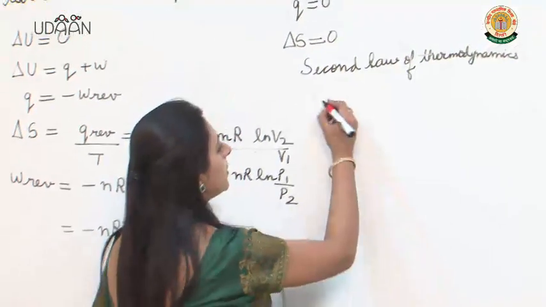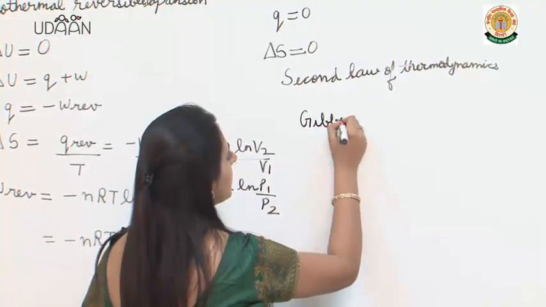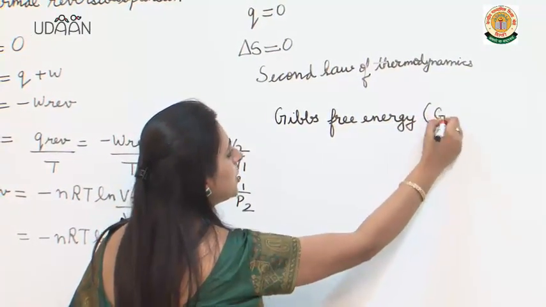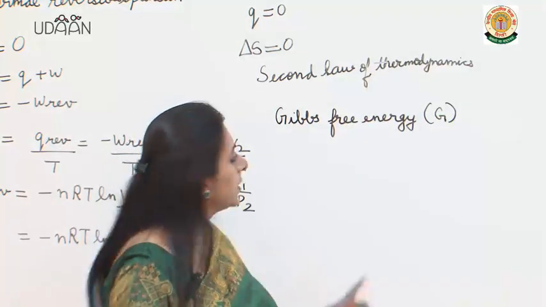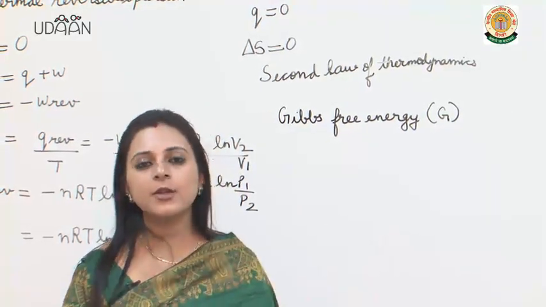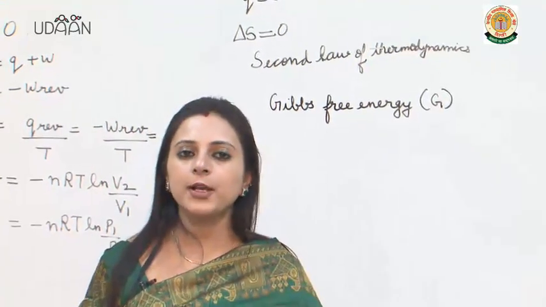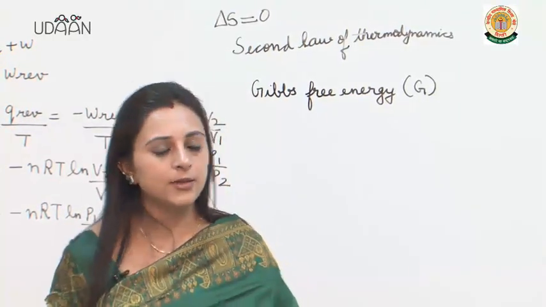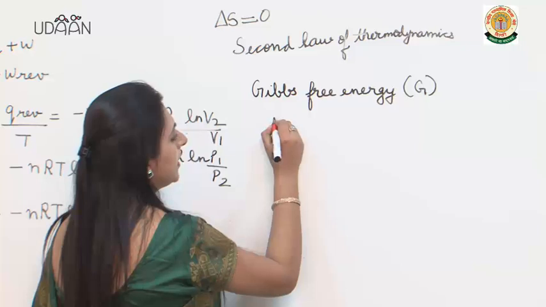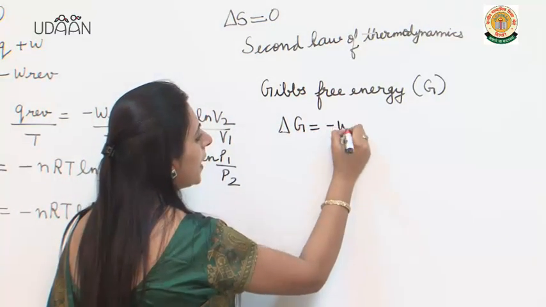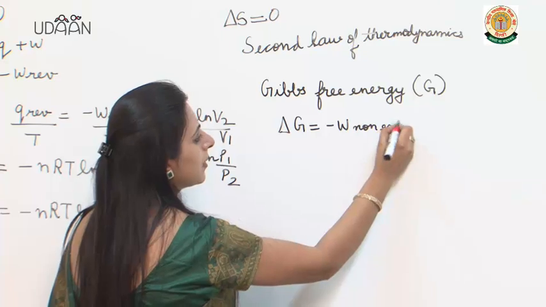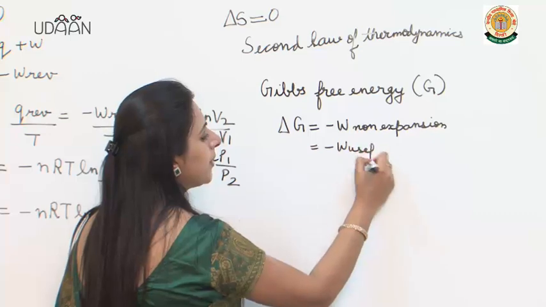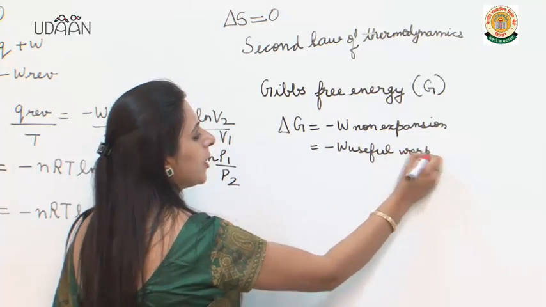Now we move on to the next thermodynamic quantity, that is Gibbs free energy, which is denoted by G. Now, what is the significance of Gibbs free energy? The decrease in its value gives the measure of the maximum amount of work done by the system. So that means delta G is equal to minus W non-expansion, which is equal to the useful work done by the system. So what does this mean?